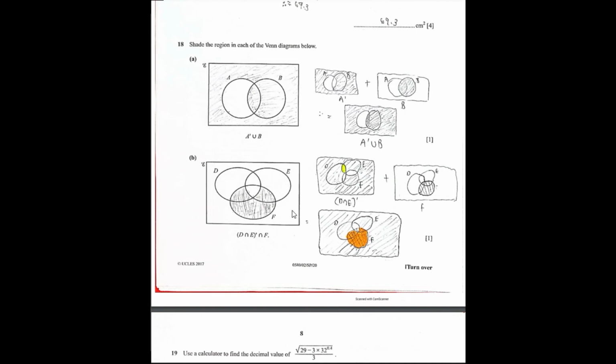And since the question is talking about intersection here, intersect means these two diagrams that I have drawn here, we are only interested in the part where they intersect. In this case, when we join diagram 1 with diagram 2 together, we will notice that these two diagrams have crossed on F. So for our final answer, we only have to shade F and erase everything else. And that's how I got my final answer.